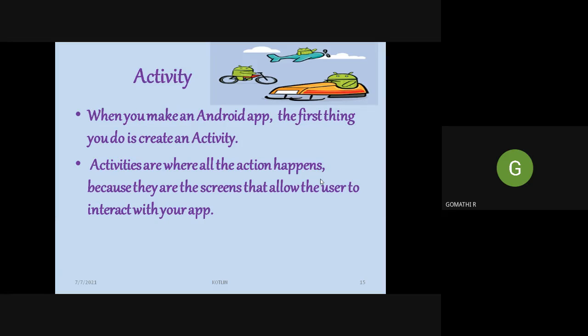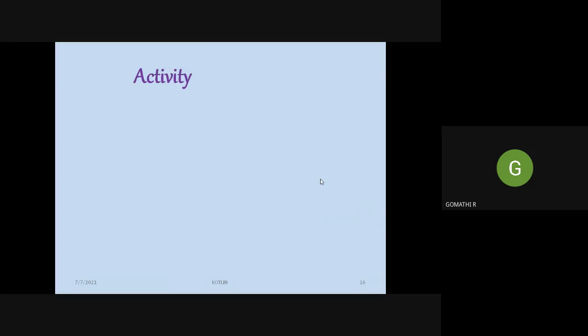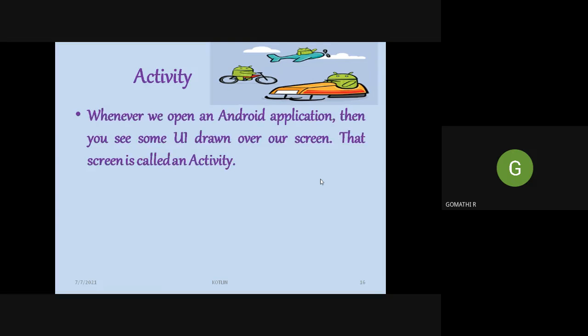That is the initial screen, or inside the application you will have many small things which take you to some other places. Everything is an activity. Activities are where all the actions happen, because they are the screens that allow the user to interact with your application. It is one of the building blocks of any Android application. So even if you develop a simple application, you should be familiar with what an activity is.